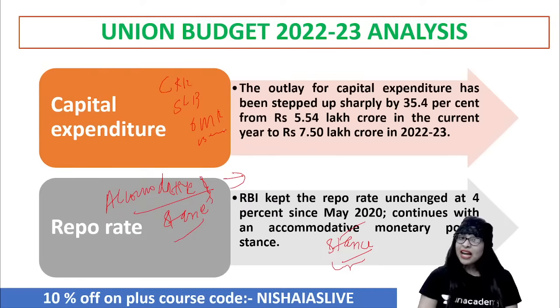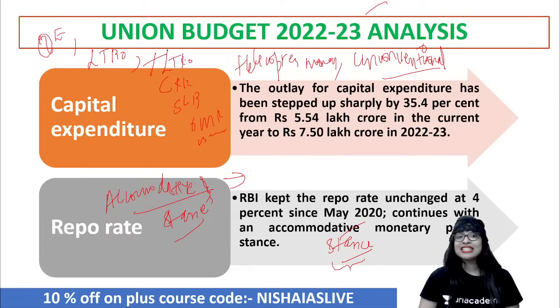Then QE, quantitative easing. Then LTRO, long-term repo operations. Also, you have TLTRO, targeted long-term repo operations. Now, what are these? These are policies or tools adopted by the government, sorry, RBI, to inject money supply into the economy. They'll make sure that there is money supply flowing without taking it back from the economy, because that is what we need in the current scenario owing to the COVID-19 pandemic and the repercussions which the entire economy has been facing. Clear?